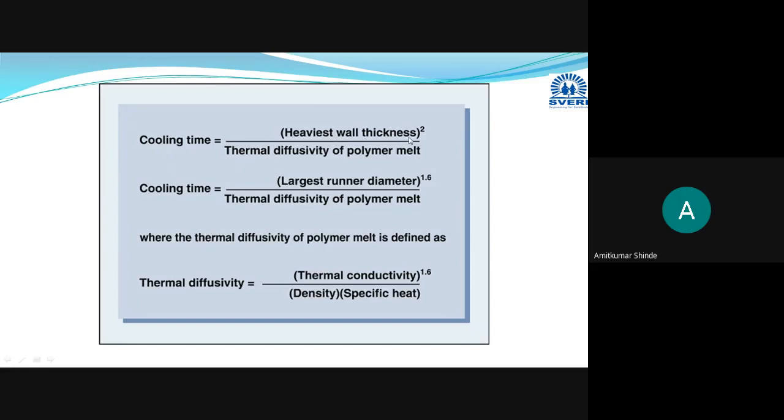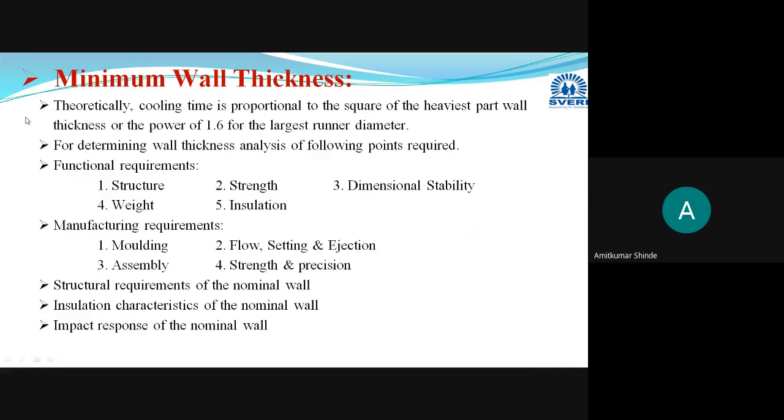You can clearly understand from this equation that cooling time is directly proportional to the square of the heaviest wall thickness. As the wall thickness increases, the cooling time required for that particular part increases. When you increase the wall thickness 2 times, the cooling time automatically increases by 4 times. This is the relationship between the cooling time and wall thickness that I have highlighted in the first point here.